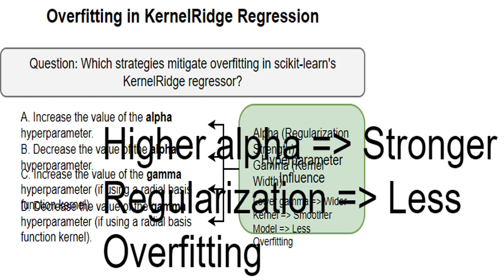I see a higher alpha value as increasing the strength of regularization. This means I'm penalizing complex models more heavily, forcing the model to become simpler and less prone to overfitting. Think of it like adding a penalty to making the model too complicated.